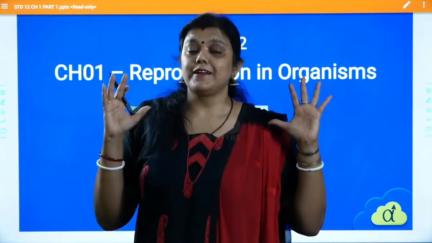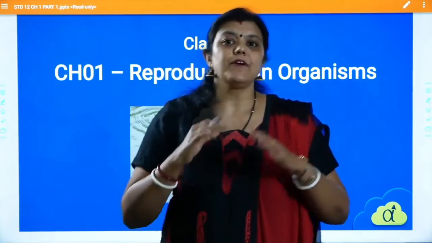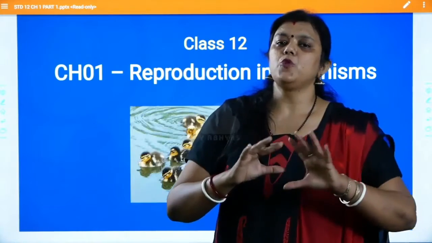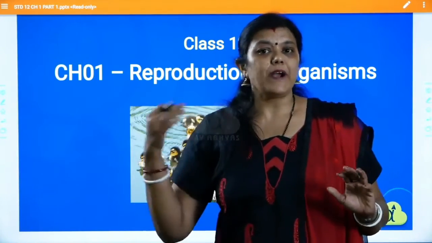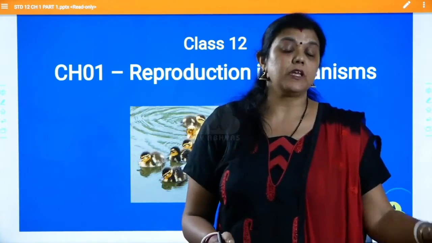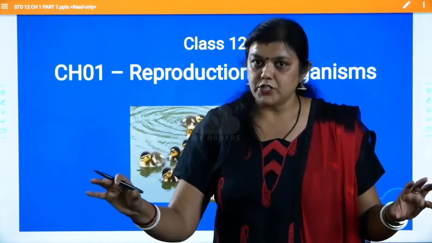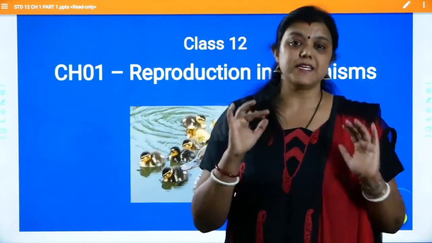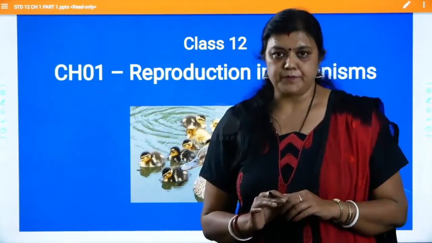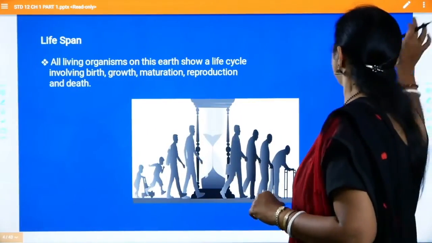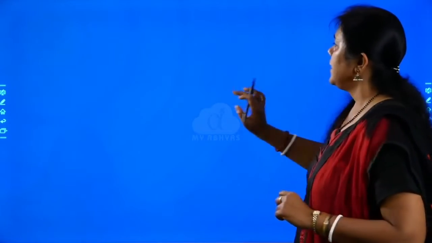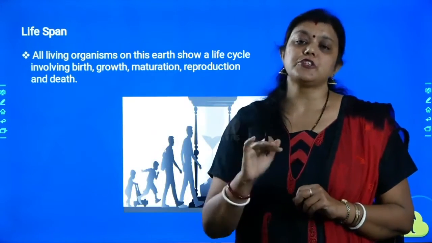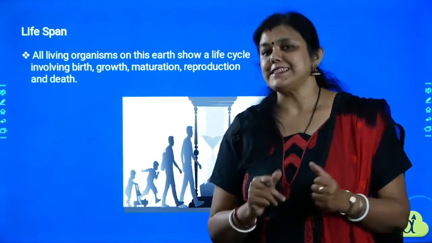We are not going to deal in detail with plant and human reproduction in this first chapter, but rather I'll give you an overall view of what exactly happens in asexual reproduction and sexual reproduction in organisms in general. So that is what our chapter 1 is about, which is going to be generally discussed under the topic reproduction. Let us start with this chapter, and let me start with the first topic, the first definition, which is called lifespan. What is lifespan?